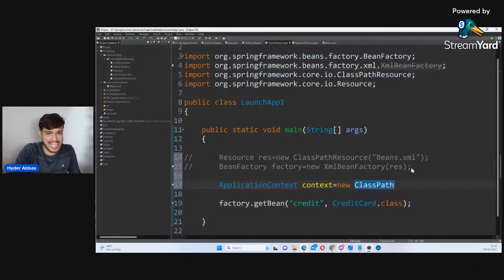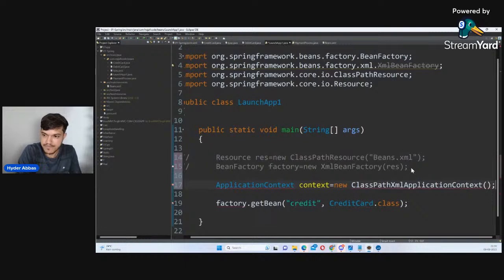If you forget these class names, Google Uncle is with you. In your company, you're not giving any exam. You're doing the project. You can anytime ask Google Uncle. So I'll say here ClassPathXmlApplicationContext.